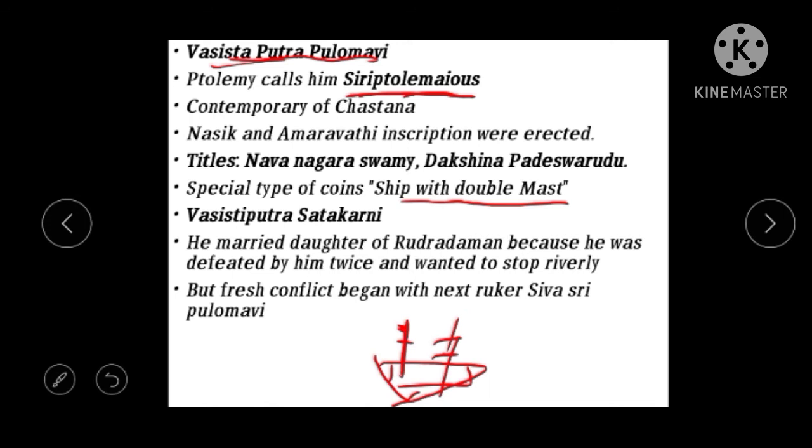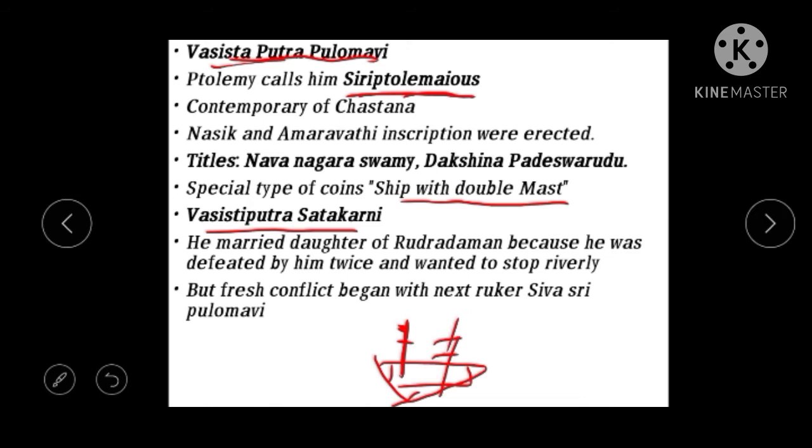Then we see the next ruler, Vasishtiputra Shatakarni. During this period, he is said to have married the daughter of Rudradaman, and so they had a matrimonial relation. Why did Shatakarni want a matrimonial relationship?